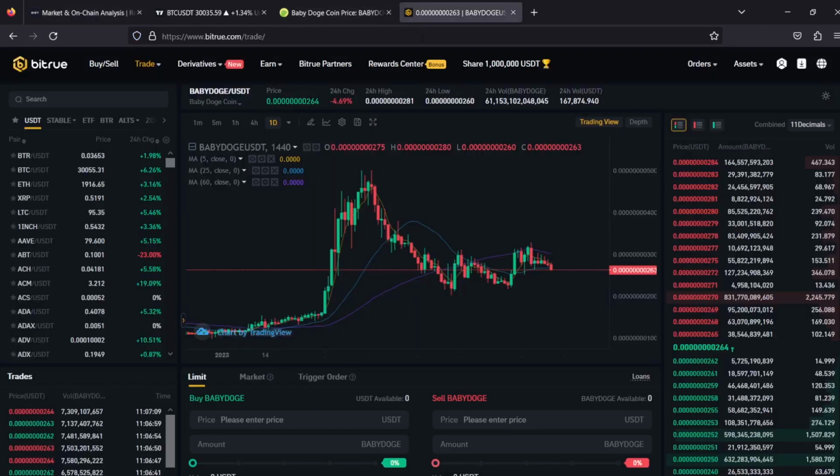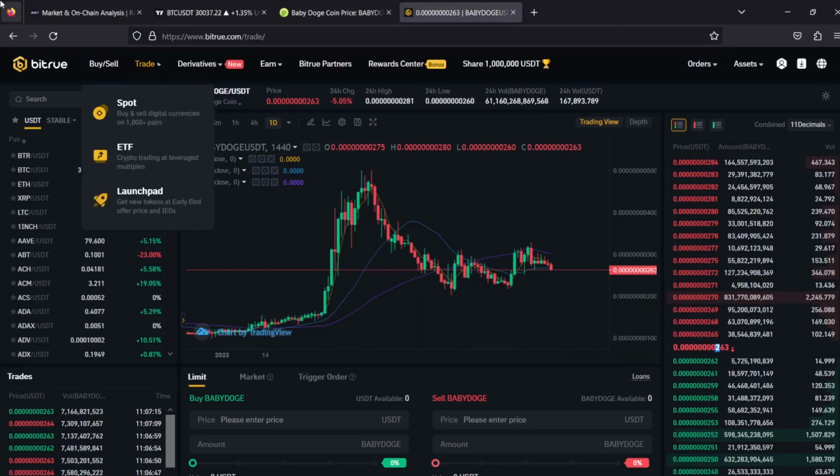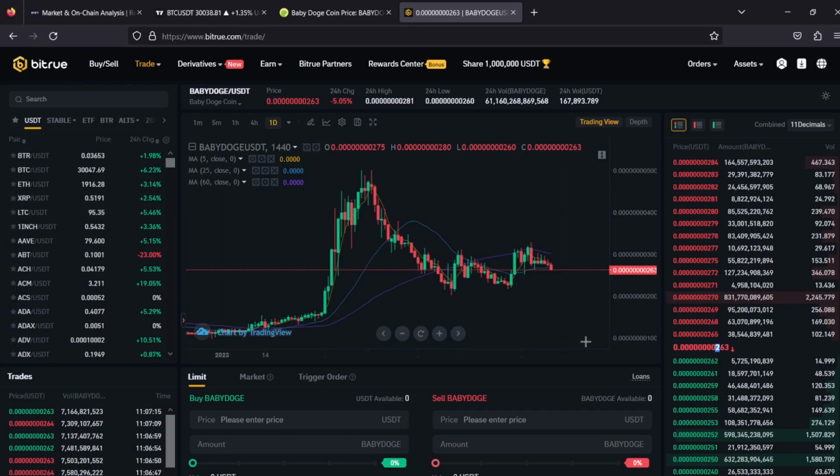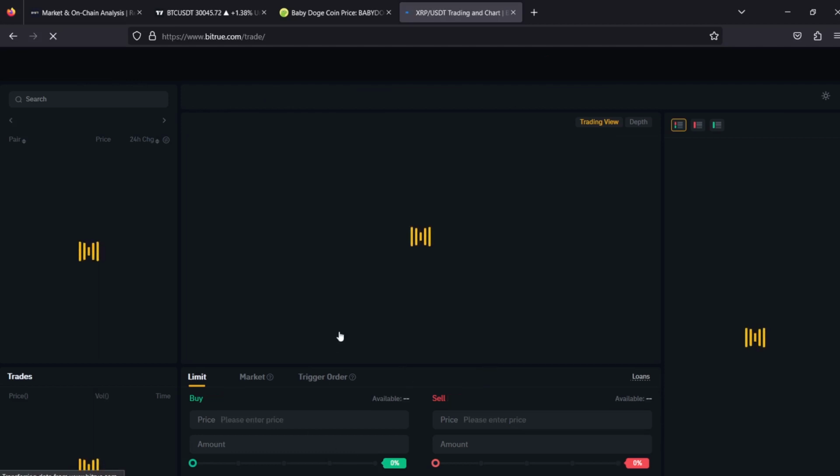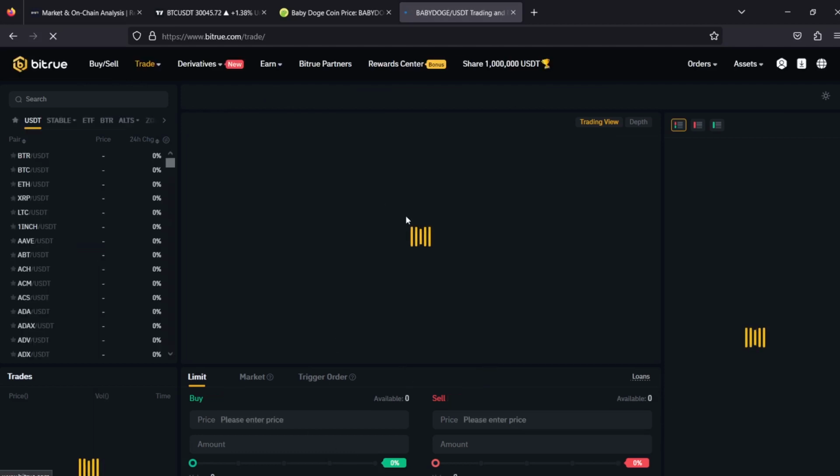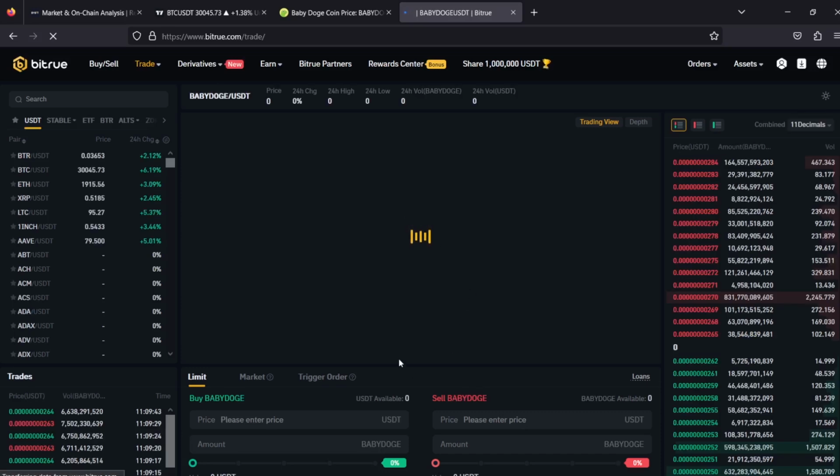But on BitTrue, this coin has been there for more than months now, and you can see the price right there is being sold at 26. Let me just refresh this. Oh, sorry, my internet is kind of slow these days. Let me use another browser. Okay, it's now loading. So we're looking at the price of Baby Doge, right?